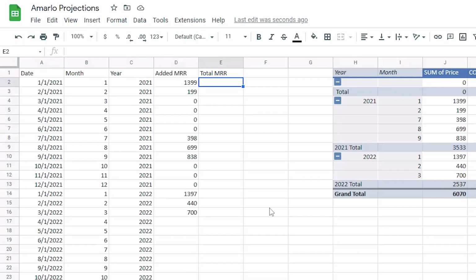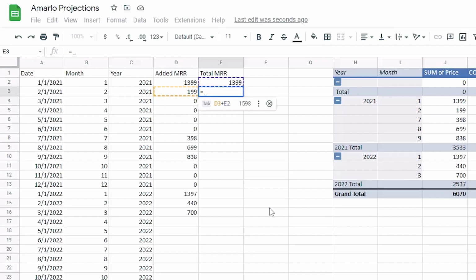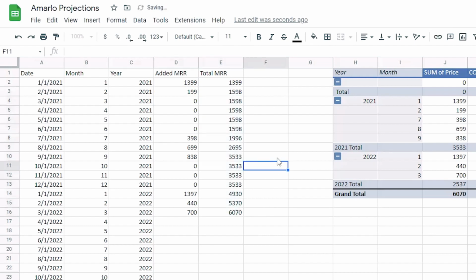And what we can do is we can then take a look at what our total MRR is. So that's just a simple formula. That's at first just going to be $13.99 for January, but then we'll do $13.99 plus $1.99, which we're seeing is a suggestion here. That's what I'm going to do. So then I'm going to grab the formula and just drag it down.